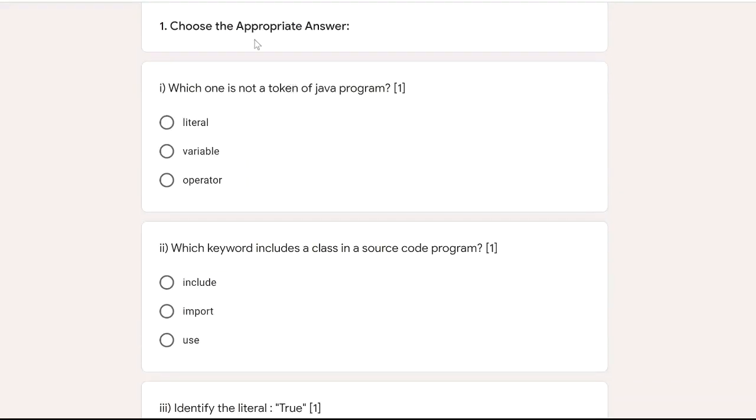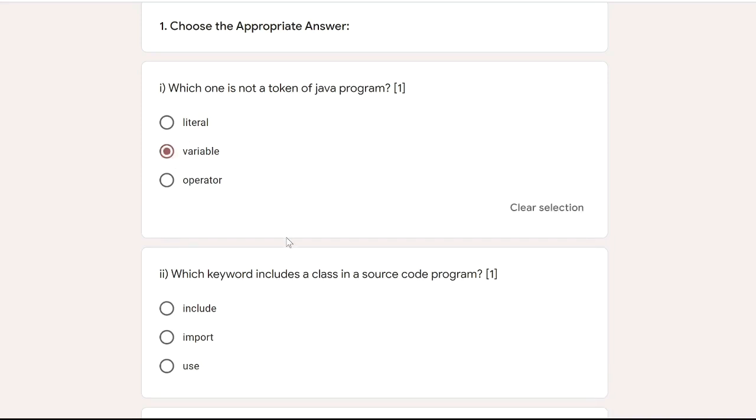First question category, choose the appropriate answer. First question, which one is not a token of a Java program? We know 5 tokens are there for Java: operator, literals, keywords, identifier and separator. So which one is not there? Variable. So the answer will be variable.